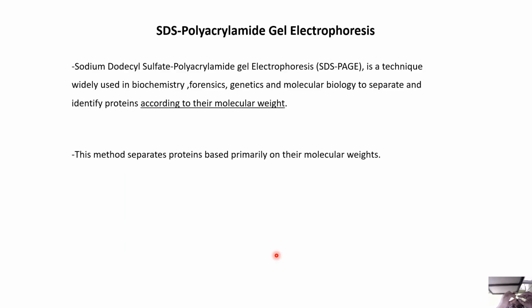So this is a technique widely used in biochemistry, forensics, genetics and molecular biology to separate and identify proteins according to their molecular weight. This method separates proteins based primarily on their molecular weights.